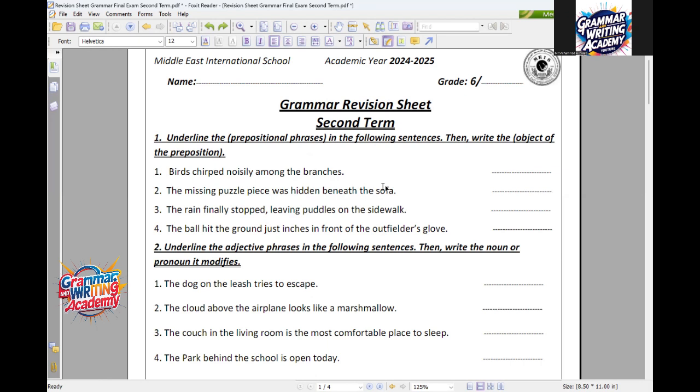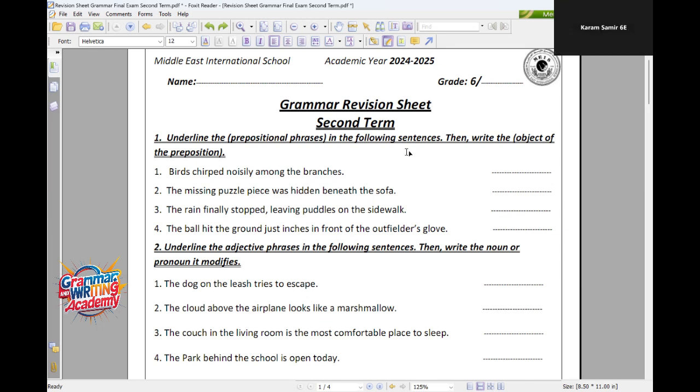Then, once you get the preposition, you can ask yourself what? If you have an answer, the answer in this case will be the object of the preposition. When I'm talking about prepositional phrases, you start with the preposition and end with the object itself. So, Karam, the first one, please.